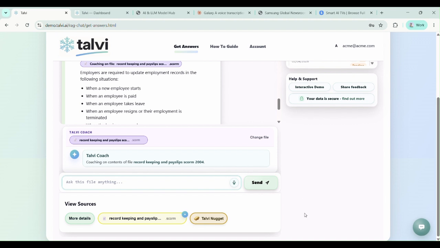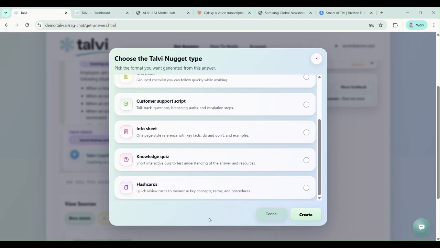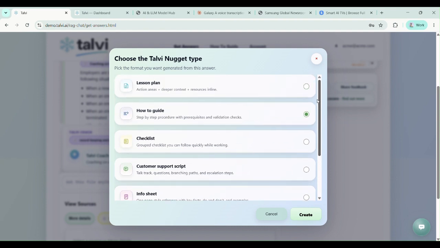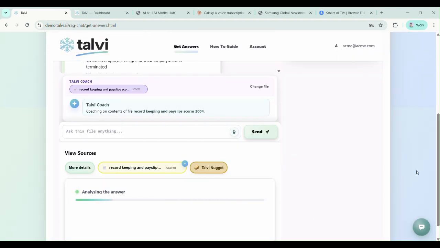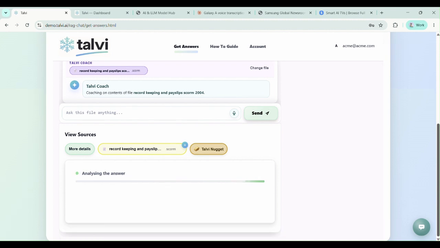On this particular query here, I'll show you now Talvi Nuggets. So Talvi Nuggets are brand new content that is created from the content that Talvi's already found on a topic. So if I wanted, say, a how-to guide on the subject of pay slips, Talvi will find the 2 or 3 SCORM files that it already found the answers in. It will find all the information on pay slips that might be buried deep inside those SCORM files, and it will originate some brand new content in a matter of seconds.